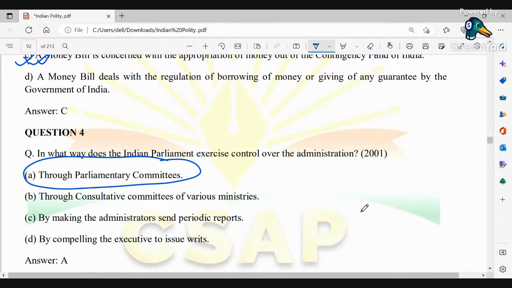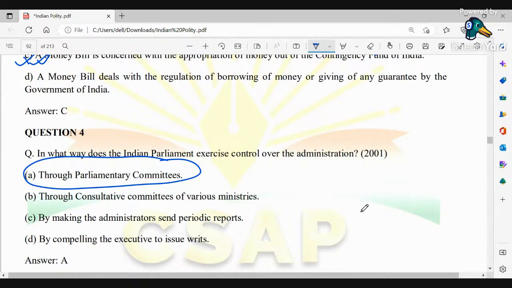It's a type of panel of MPs that is appointed or elected by the House or nominated by the Speaker or Chairman. Okay, so here in these parliamentary committees, we can see that we have got standing committees, be it the financial committees, which says about the Public Accounts Committee, Estimates Committee, Committee on Public Undertakings. Okay, also we have got departmental standing committees, we have got committees to inquire, committees to scrutinize and control, committees relating to the day-to-day business of the house, housekeeping committee.